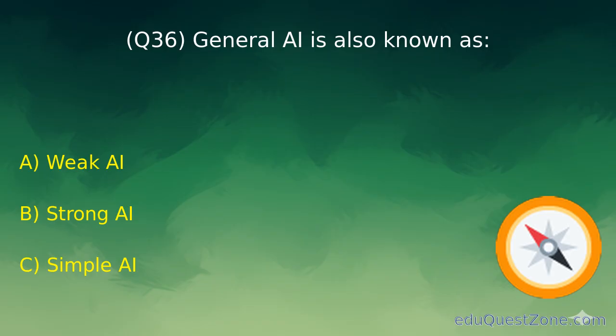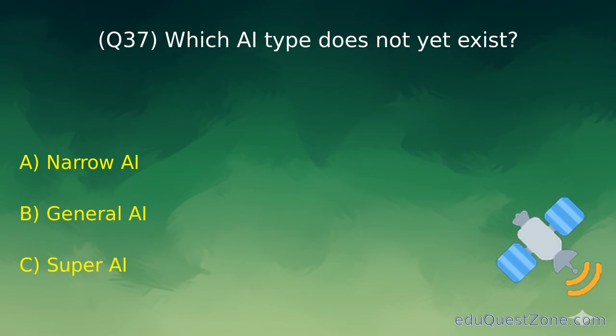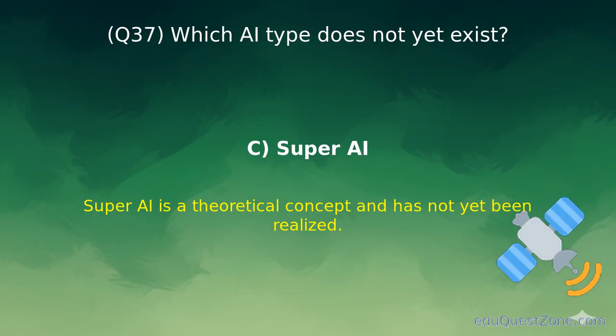Question 36. General AI is also known as. Option B. Strong AI. General AI is called strong AI because it can think and learn like humans. Question 37. Which AI type does not yet exist? Option C. Super AI. Super AI is only theoretical and does not exist yet.